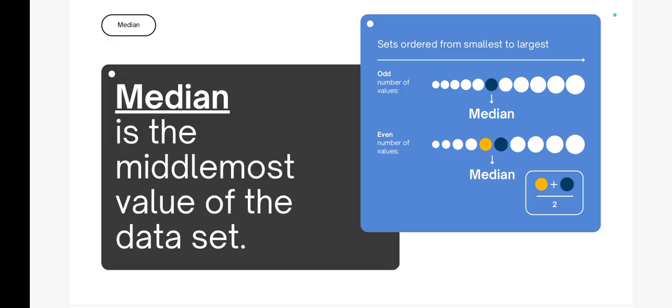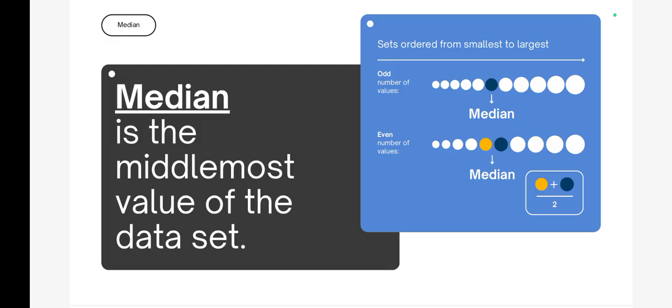जैसे टेकिंग द केस ऑफ द फर्स्ट लाइन, that is odd numbers of values. There are 1 2 3 4 5 6 7 8 9 10 11. So there are 11, that is, odd values are there. So the middle one will always be the 6th one, that is in the middle. See, you will see that 5 numbers are on the left hand side and 5 numbers are on the right hand side. But when the numbers are even, there are even numbers of values.